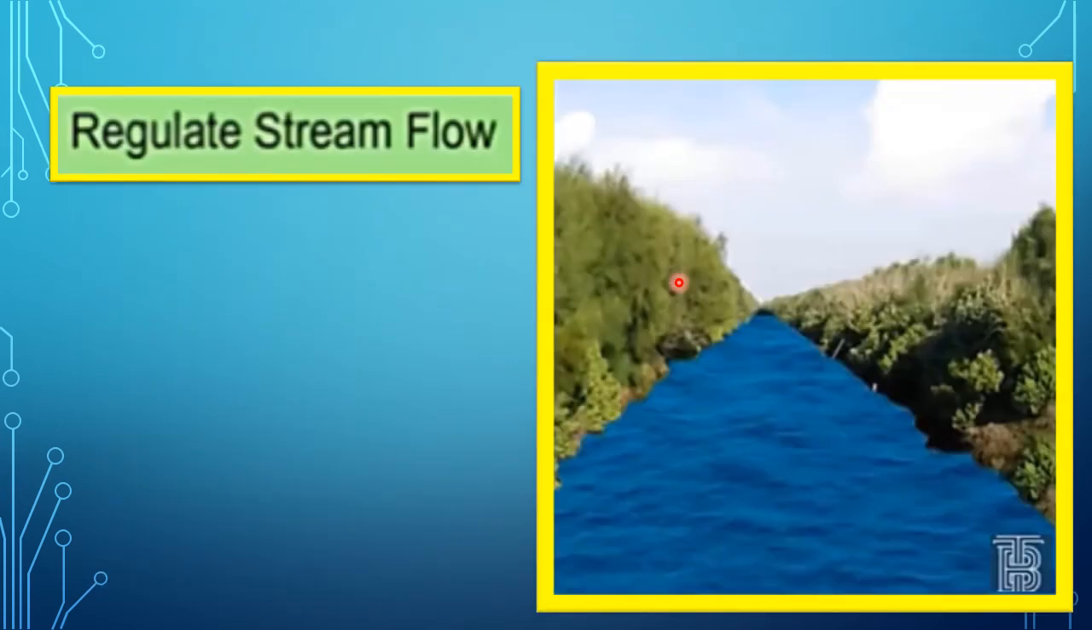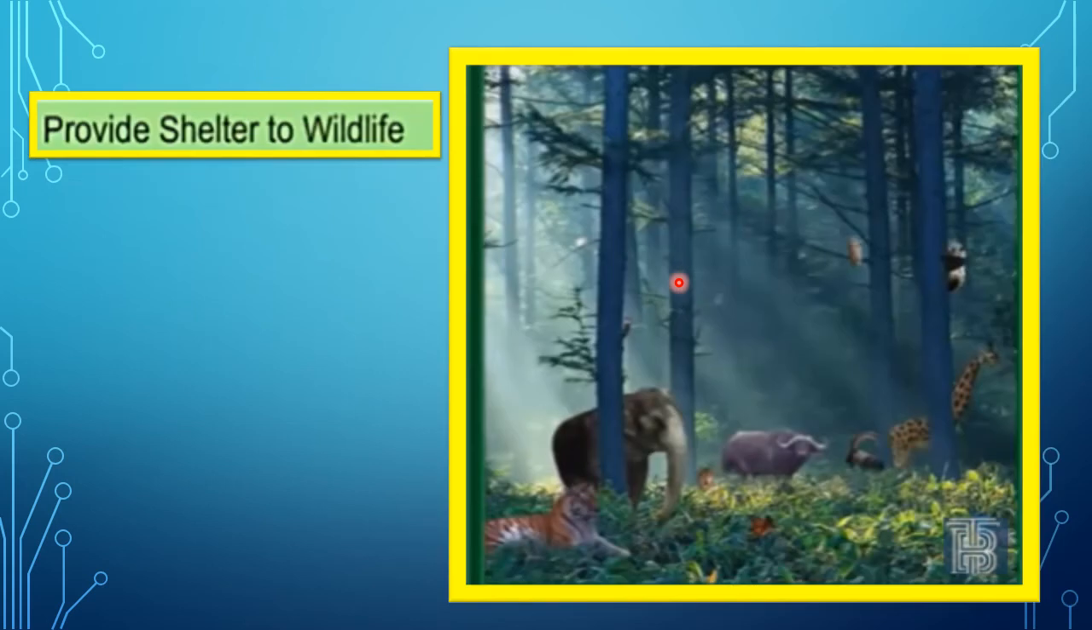During rainfall, the forest soil absorbs water and reduces the runoff of water flowing into the streams, and this slows down the speed of the stream and regulates the stream flow. Now, due to the dense forest and the trees growing close to each other, they provide a good home and shelter to wildlife.